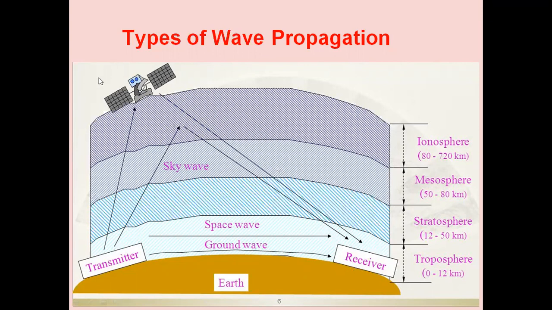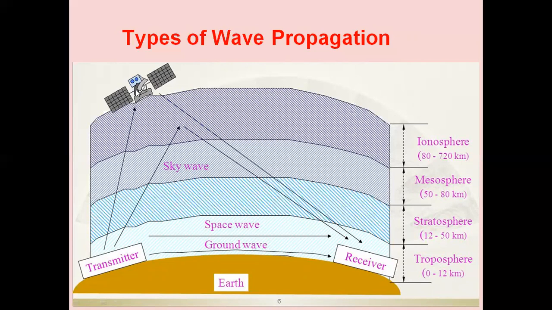We can also make use of satellite extraterrestrial communication. A geostationary satellite is lifted at a height of 36,000 kilometers. The signal from the ground station will be radiated into space in the form of the uplink frequency. For satellite communication, we can make use of microwave frequencies. In the case of C-band, we can make use of 6 gigahertz signal transmission, so that 6 gigahertz signal will penetrate through all the layers and reach the satellite.